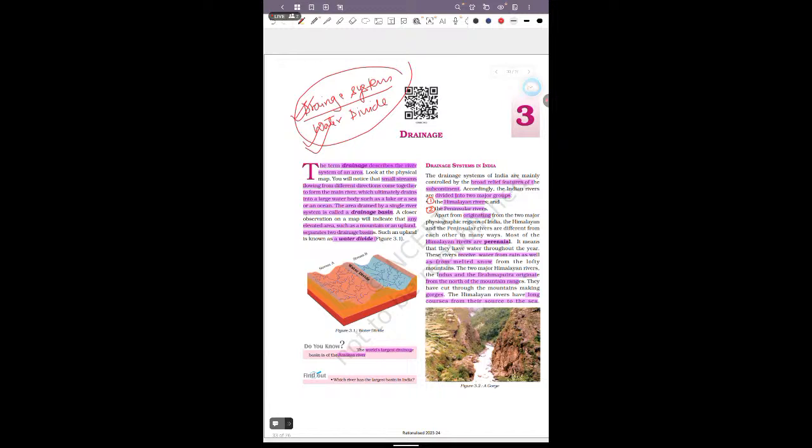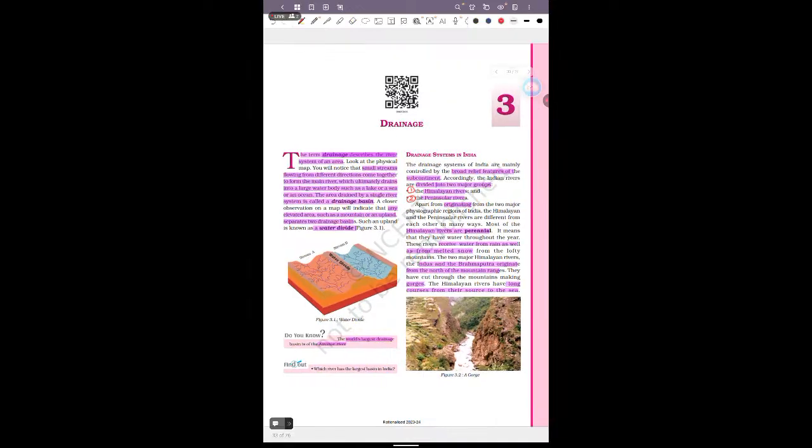So if we go through the definition, the definition itself says that the small streams flowing from different directions come together to form the main river, which ultimately drains into a large water body such as lakes, and the area drained by a single river system is called the drainage system.